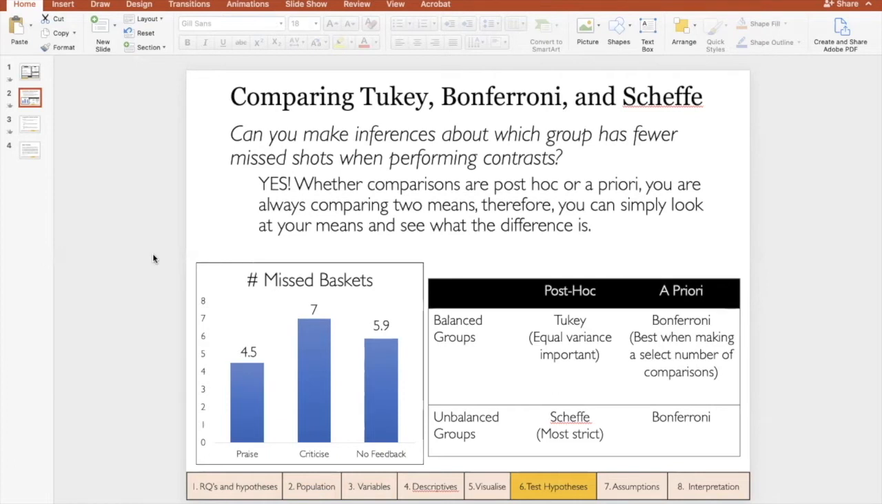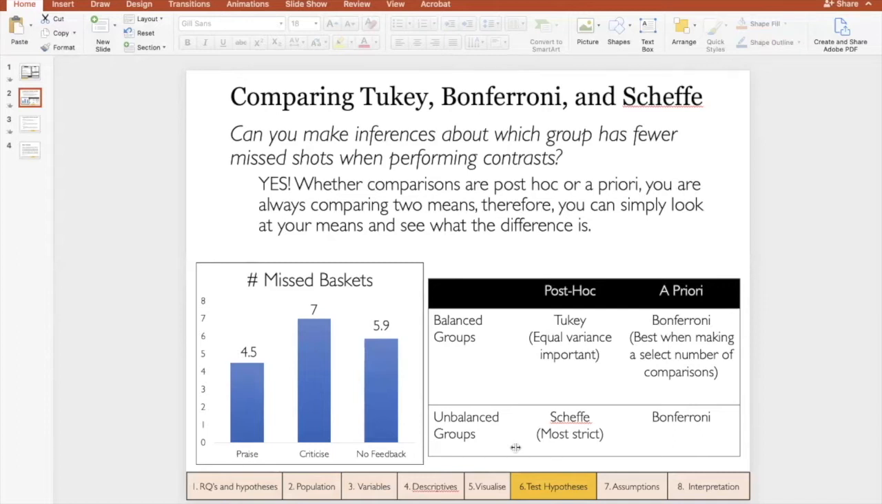Now, since at this stage in the worksheet we have post hoc analyses, we can either use a Tukey adjustment or a Scheffé. Now, you really can only do Tukey if you have balanced groups. Again, that simply means the same number of participants in each group, which we do have here, so we can go ahead and do a Tukey adjustment, or you could decide to do a Scheffé. Now, a Scheffé adjustment is going to be the most strict, so it's best to use when you have unbalanced groups.